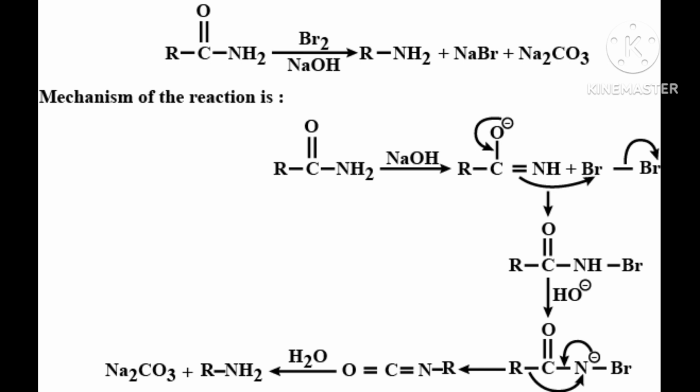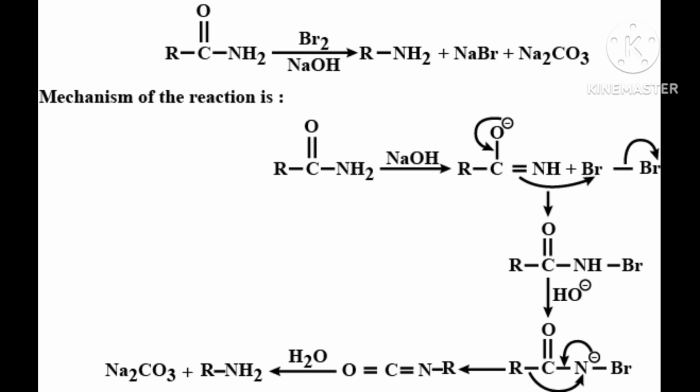Okay, because 4 NaOH you have taken, then 4 oxygen plus 1 oxygen of carbonyl, total 5 oxygen is there. And 4 sodium is there and 4 hydrogen is there. 4 hydrogen, 4 sodium, 5 oxygen. And 2 bromine is there, Br2.